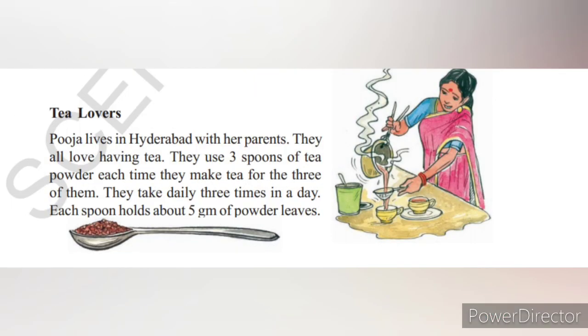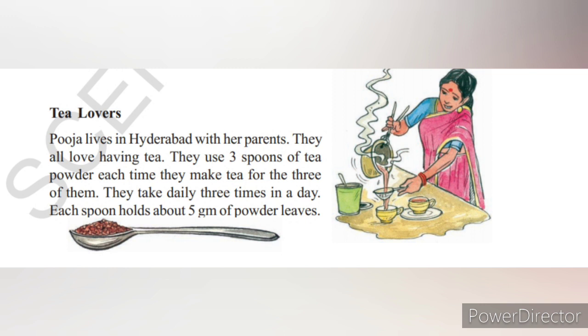Tea lovers. Pooja lives in Hyderabad with her parents. They all love having tea. They use 3 spoons of tea powder each time they make tea for the 3 of them. They take tea 3 times daily. Each spoon holds about 5 grams of powder leaves.